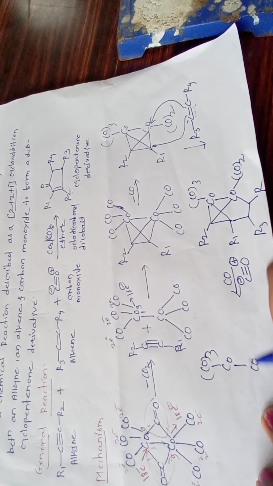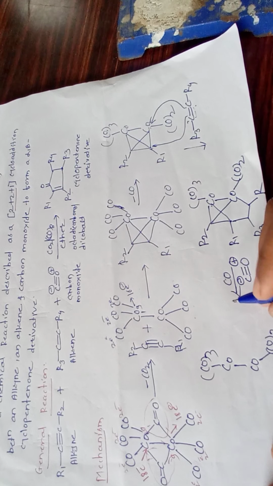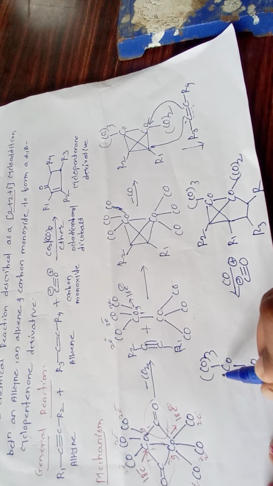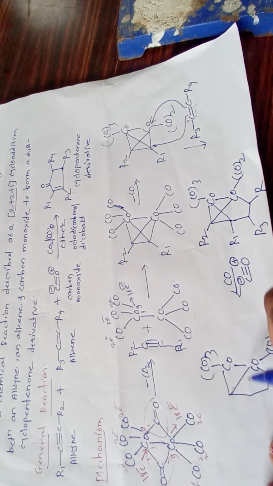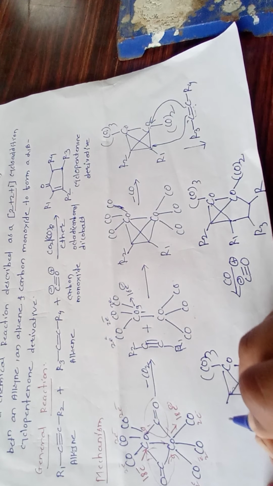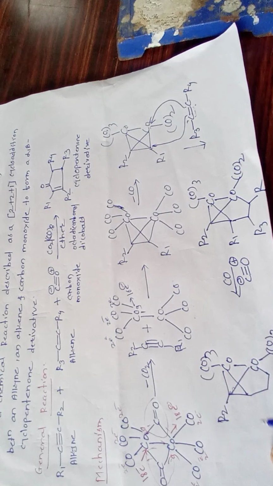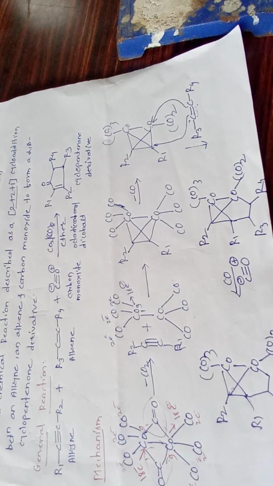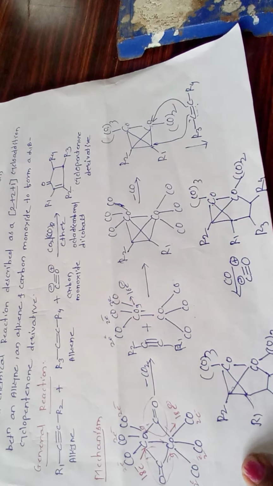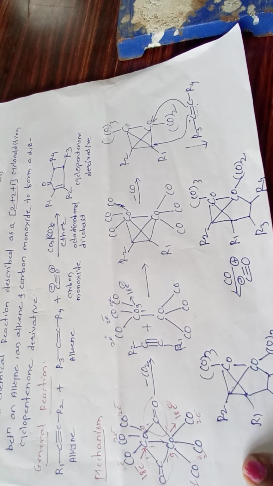In the next step, see here, CO3 cobalt, CO3, R2, R1, R3 and here R4, here R4 in this way. Okay, so CO can be plus CO.